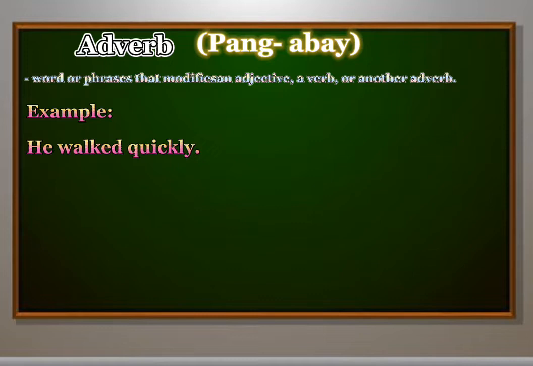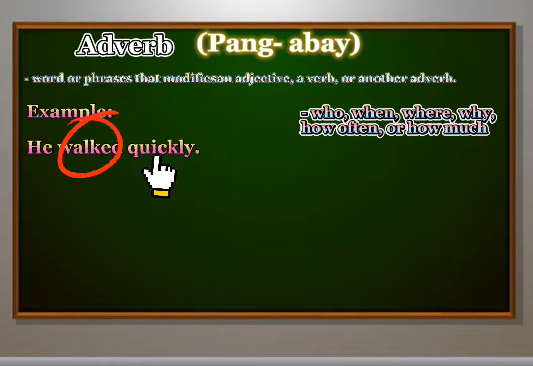Example, he walked quickly. In this example, walked is the verb, and the adverb is the word quickly, which describes how the verb was done. Understanding adverbs is a little more complicated than that though. Not all adverbs tell us how a verb is done. They tell us who, when, where, why, how often, or how much the action is performed. Here are some examples of adverbs modifying verbs.